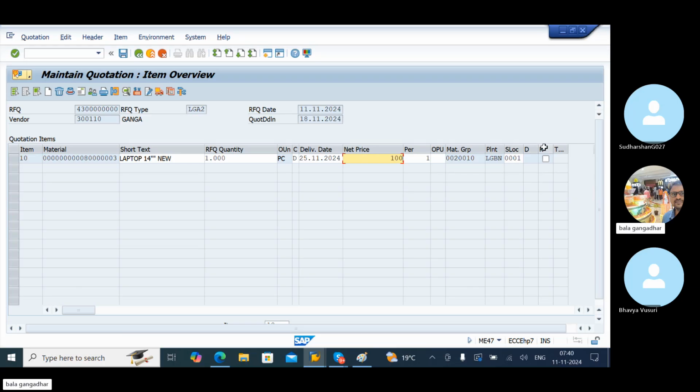You can see the rejection indicator also here. Later we'll see rejection. Now a rejection is not required because we never immediately reject. After comparison we'll reject it. First we have to maintain the price. This is the first vendor price, Ganga vendor price. Like that, the 3 vendor prices we have to maintain: 100, 102, 105. All the vendor prices will be maintained. Click on save.